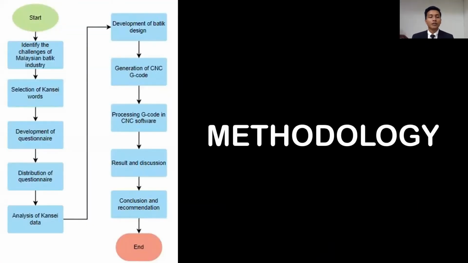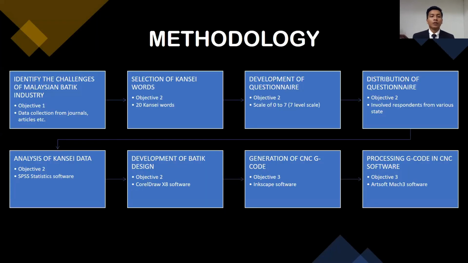Methodology. This is the flowchart of this research. First, we identify the challenges of Malaysian batik industry. In Objective 1, data is collected from journals, articles, and others. Next is the selection of Kansei words. In Objective 2, we select 20 Kansei words.